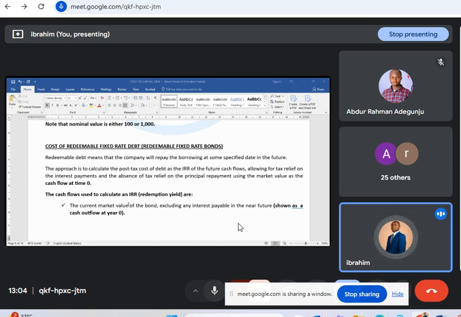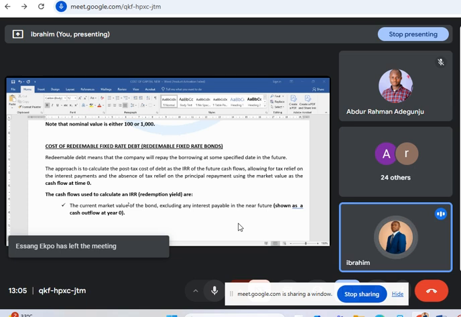Now, this is telling you that when you want to determine the cost of redeemable debt, you have to use internal rate of return. The question is, when you want to use internal rate of return, what are the ingredients you will use in cooking that soup?